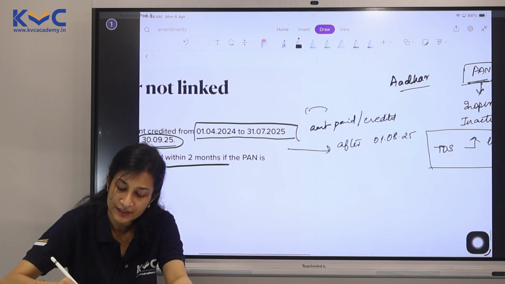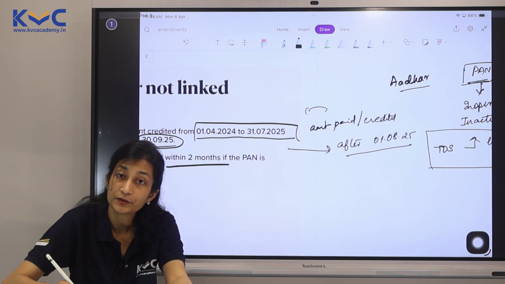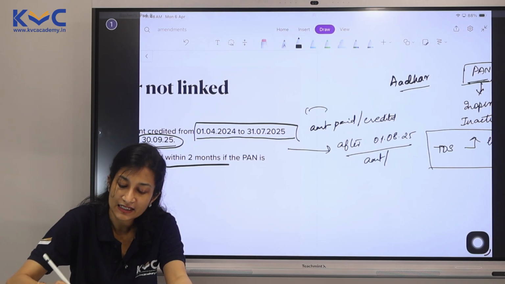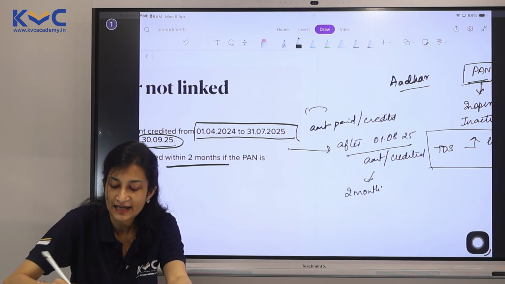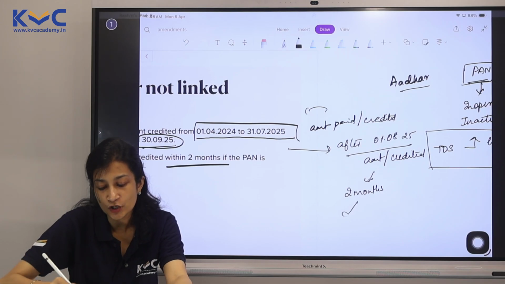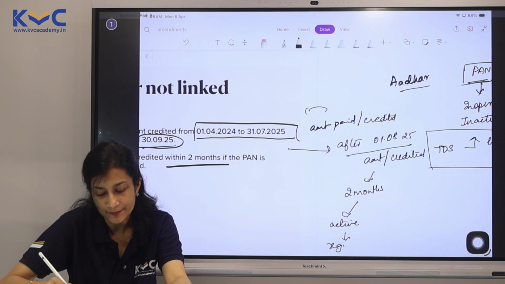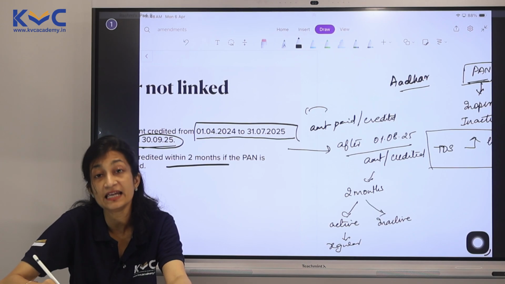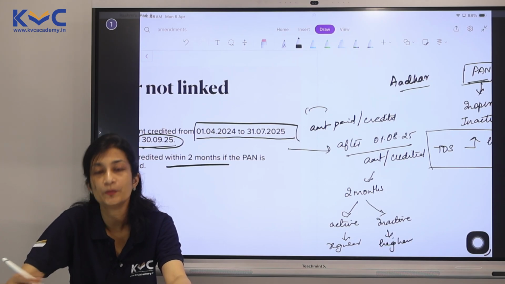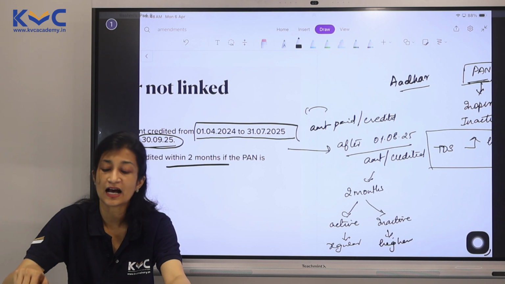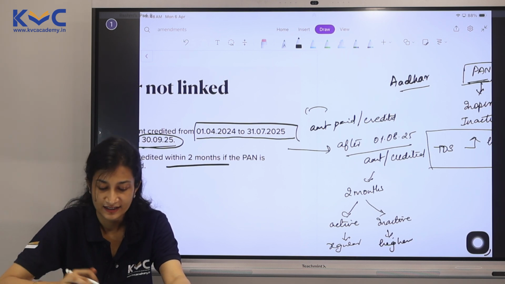So, if it is after 1/8/25, if there is any amount which is paid or credited, you have 2 months of time to make your PAN active again. If you're making your PAN active again, regular rates of TDS will apply. If not, if it is still continuing to be in inactive state, higher TDS rates will now be applicable. This is how the section now reads.